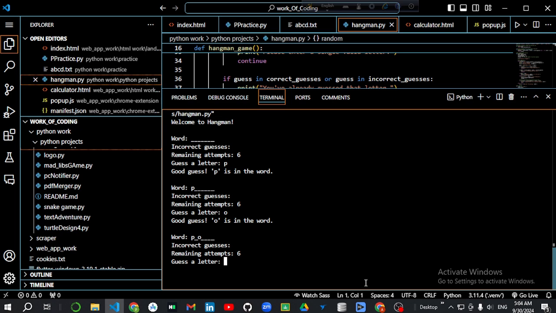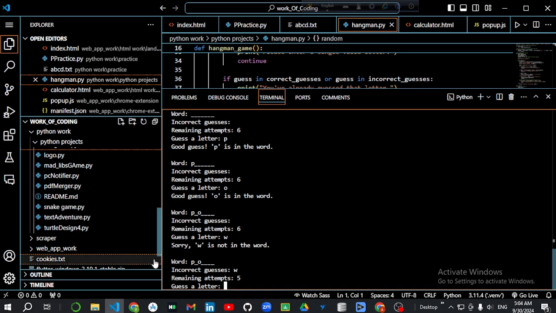So let's guess another letter such as W, and it says "Sorry, W is not in the word." That means my guess was wrong and my remaining attempts are now 5. That means I have lost one attempt for my wrong guess.